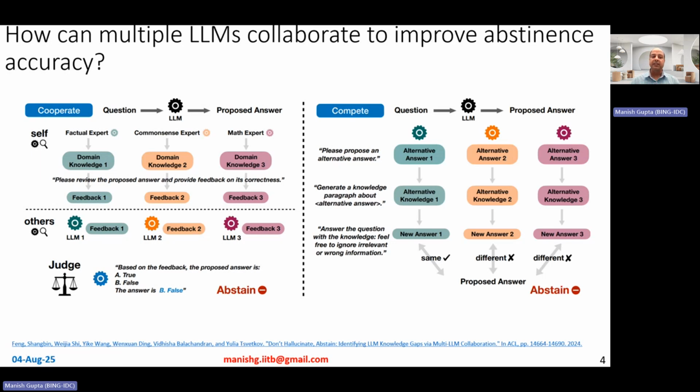Then you take these three feedbacks and give them to the judge and tell the judge, based on the feedback, is the proposed answer true or false? And then the judge decides. If it decides false, you abstain. If it decides true, you come up with the final answer.